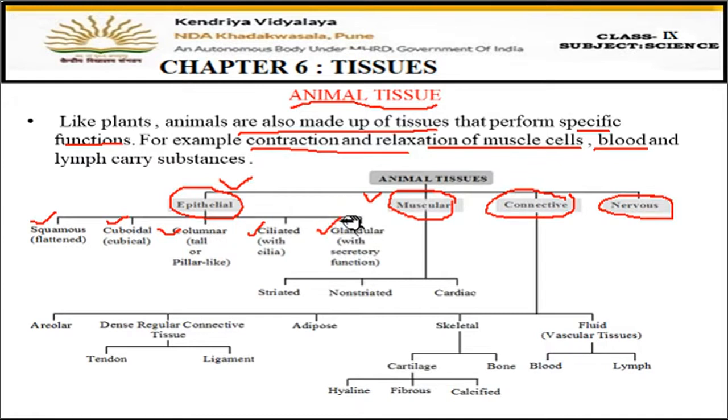So these five types we have to study. And in muscular tissues, we have three different types of muscle tissues. One is striated muscles, then non-striated muscles, and the third type is cardiac muscles. So this much we will cover today. Connective tissues and nervous tissues we will do in the next video.